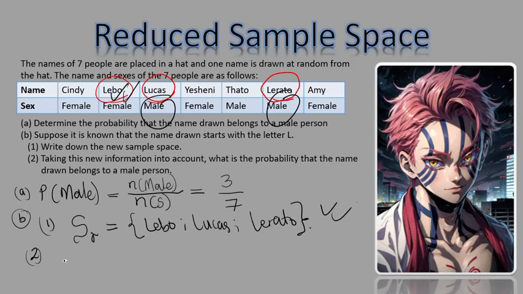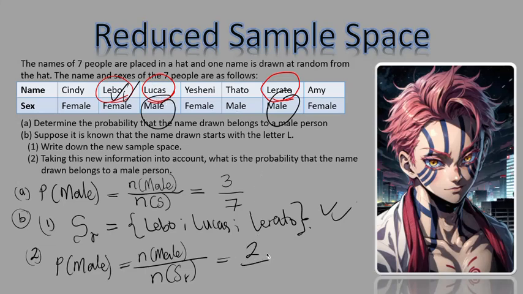So I need to start with an equation. I'm going to say the probability of a male, again this time, is equal to the number of males that I have over the number of items that are in the reduced sample space. Remember the subscript R there. So now, how many males do I have in this situation? I have 2 males over how many people are in the reduced sample space? I have 3 people. So this is 2 over 3. So it's as easy as that.